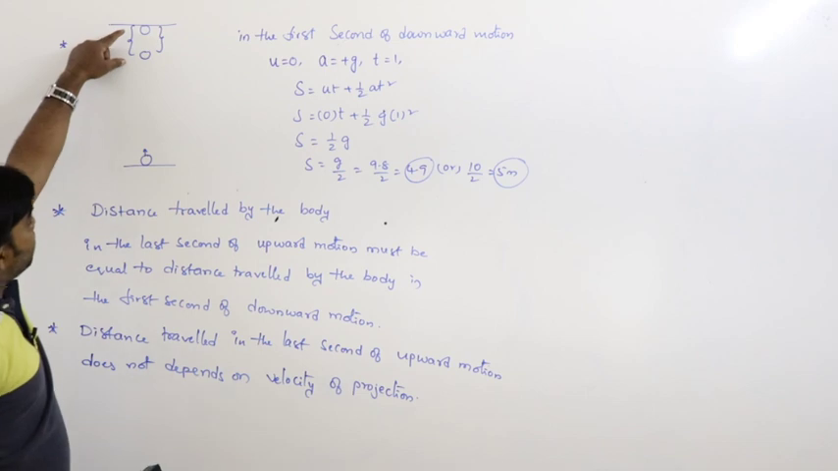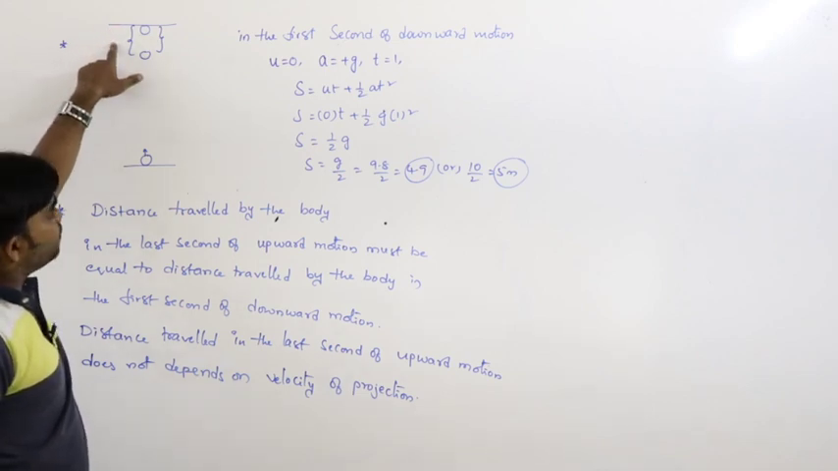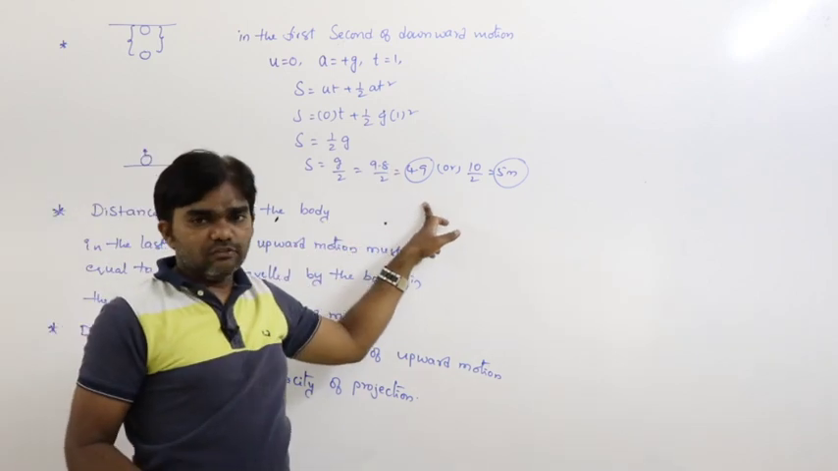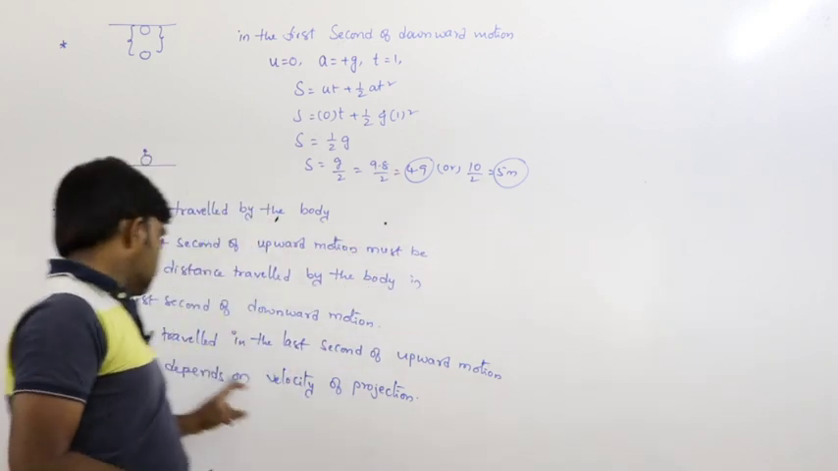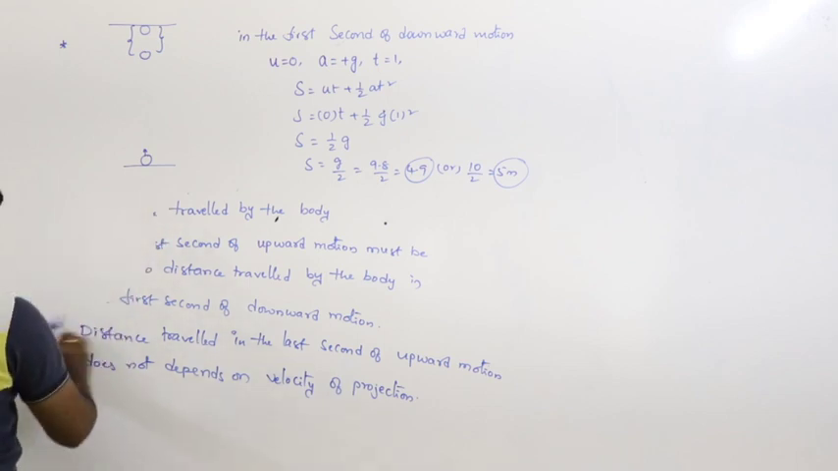So whatever the speed of projection may be, the distance travelled in the last second of upward motion must be equal to either 4.9 meters or 5 meters, and does not depend on the velocity of projection. So this is one point you have to remember. Next, the same situation.